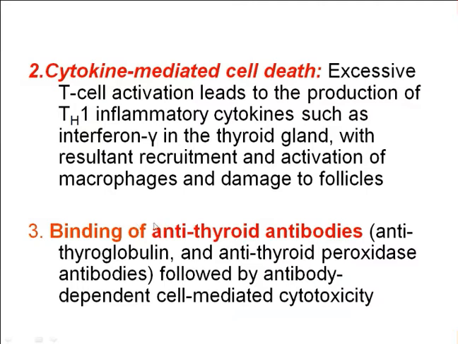These macrophages, like in any other tissue or system, act like a garbage collector, right? They will go and eat up all the debris and everything. So they will go and damage the follicular cells. Basically it is by the gamma interferon, which is a cytokine. The third is binding of anti-thyroid antibodies, anti-thyroglobulin and anti-thyroid peroxidase antibodies.